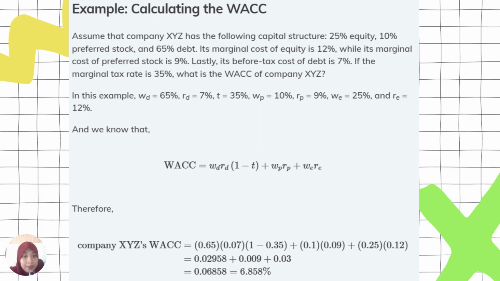For this example, we have the following values, and we know that this is the formula for WACC. We just have to substitute each value into this formula. Therefore, company XYZ's weighted average cost of capital is 6.8%, as you can see on the screen.